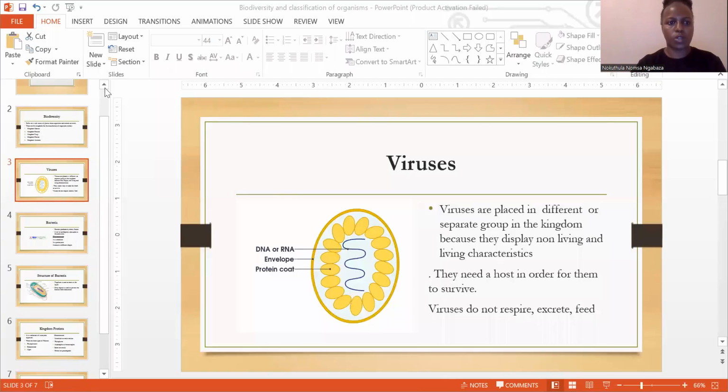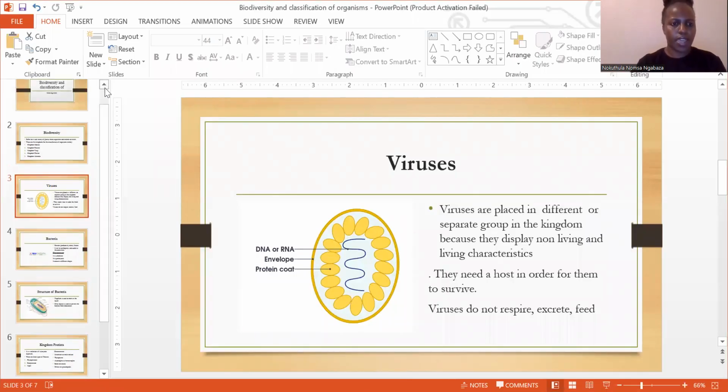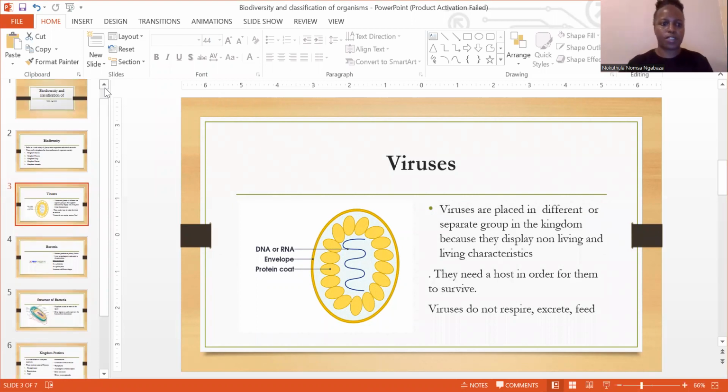Another thing we're looking at today is the classification of organisms. Remember, guys, this is grade 11 life sciences. So let's take a look at how it is. The first thing I'm going to do is present a screen to everyone, and I hope everyone can see it. We're just going to scroll up a bit, and then we look at biodiversity.